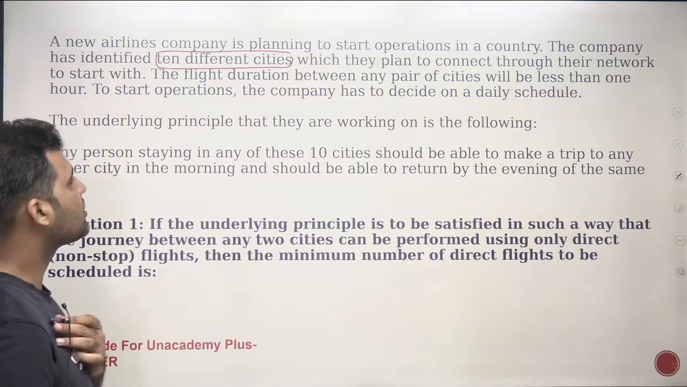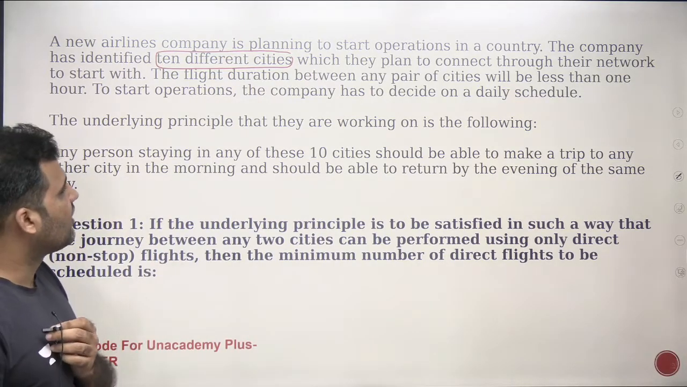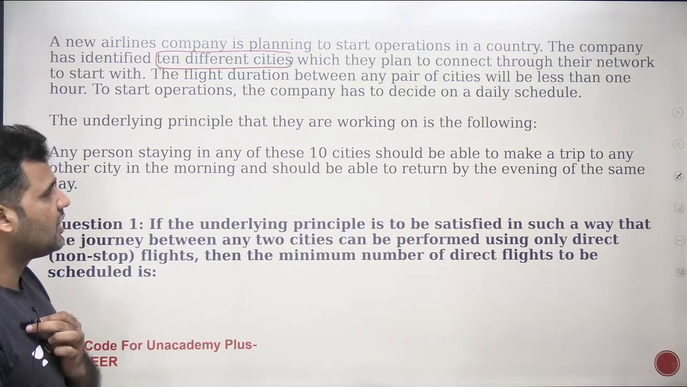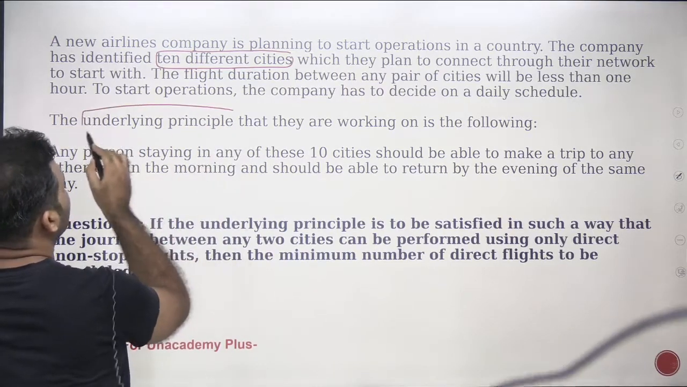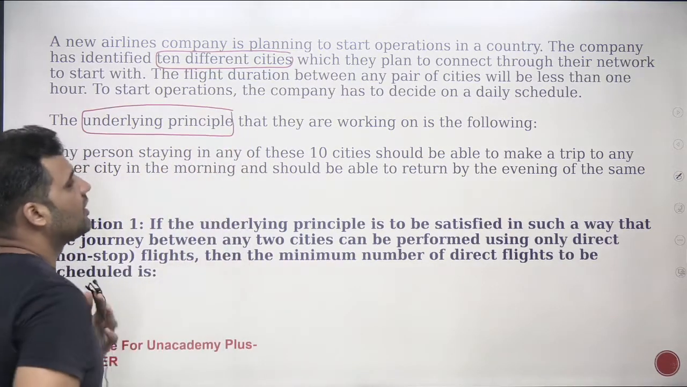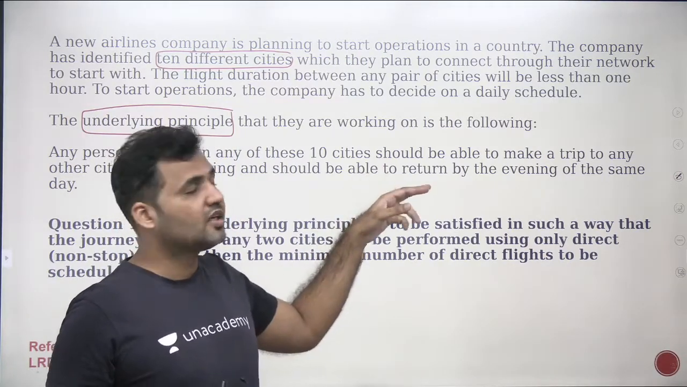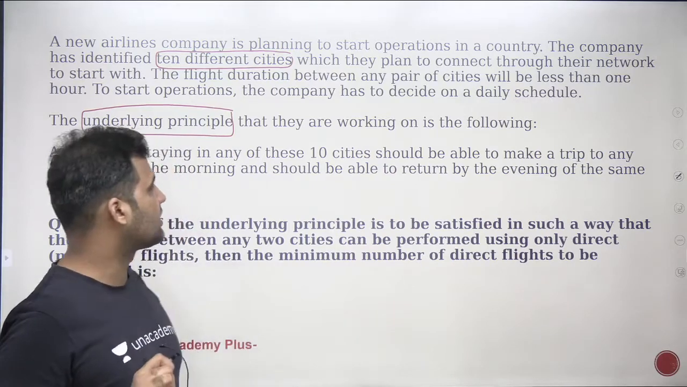The flight duration between any pair of cities will be less than 1 hour, not an information that we require here. To start operation, the company has to decide on a daily schedule. Now the main important part, the underlying principle: the complete set is based on your basic understanding of these two lines. If you have interpreted these two lines properly, I guess you'll be able to solve the set.